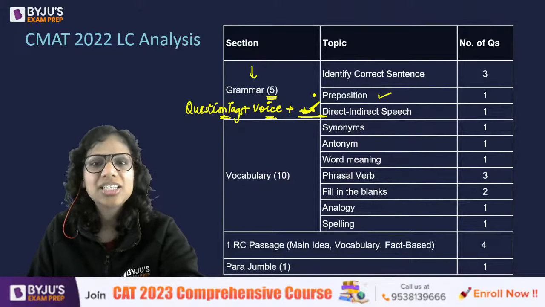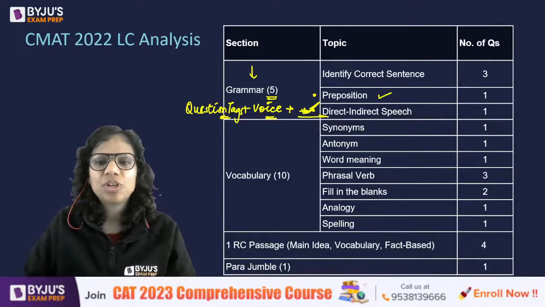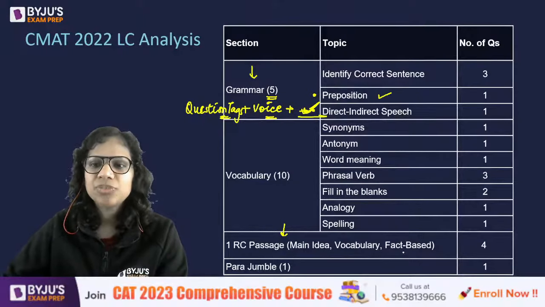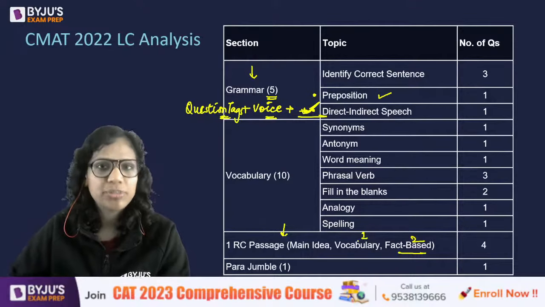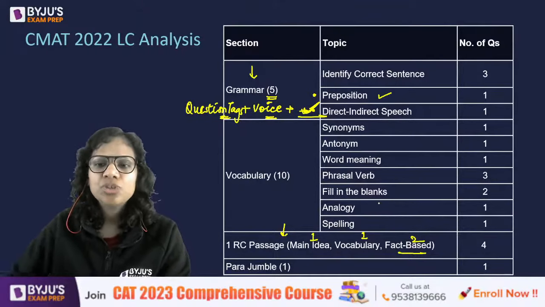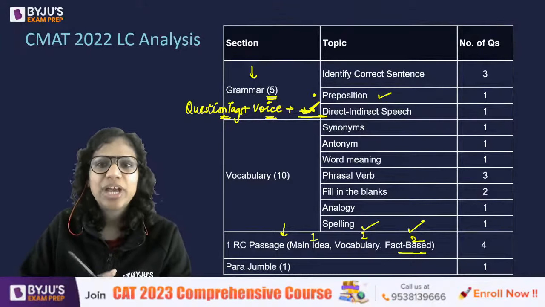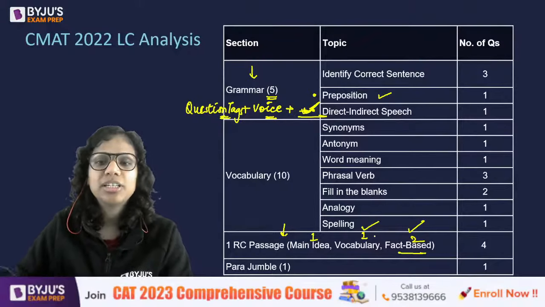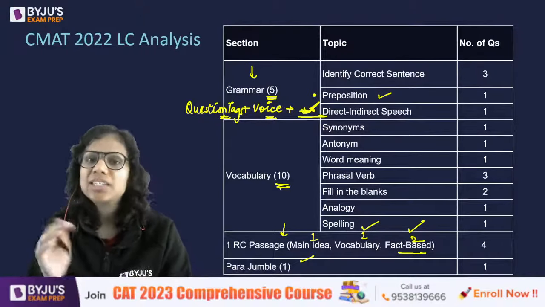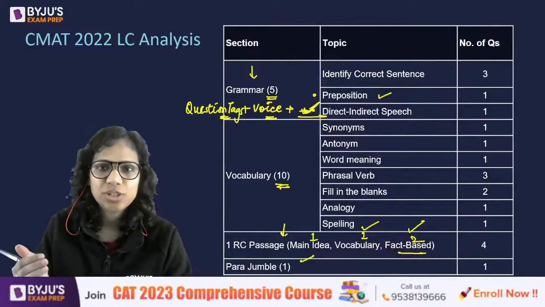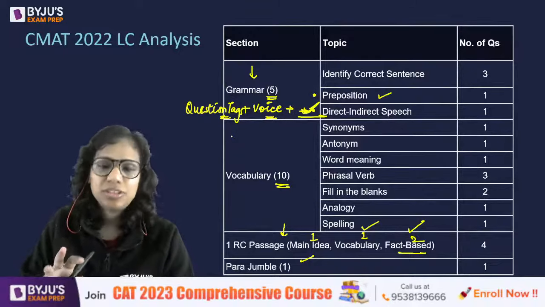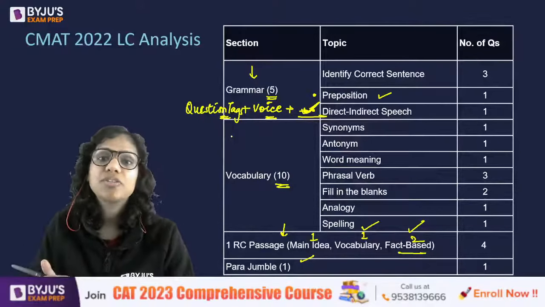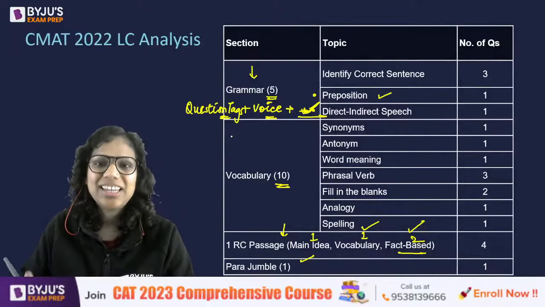Yes, definitely. And it is actually very achievable when it comes to CMAT because even your RC passage questions, see, 2 of them were fact-based last year. One was vocabulary and one was main idea, right? So that means that at least 3 out of these you can get correct very easily. Even if, let's say, you do not grasp the main idea in the exam, then also you can at least attempt fact-based and vocabulary questions. Parajumble has options, MCQ parajumbles. Vocabulary, if you prepare for it, then again, last year, not very difficult words were asked, high frequency words were asked. So it is quite achievable. 18 plus is quite achievable out of 20 in CMAT, right?